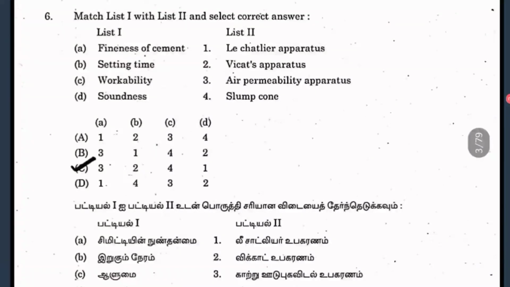And B, that is the setting time. So setting time is done with Vicat's apparatus. Consistency also done by this Vicat apparatus only. Okay, and then workability is done by slump cone method. Soundness is done by Le Chatelier apparatus.